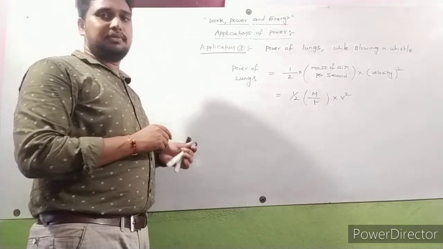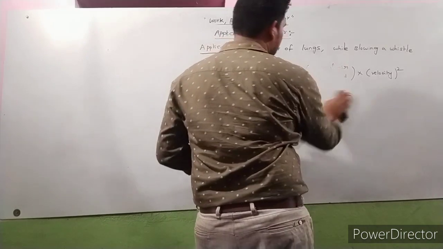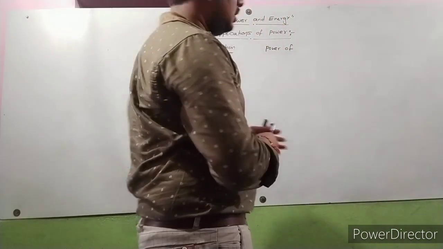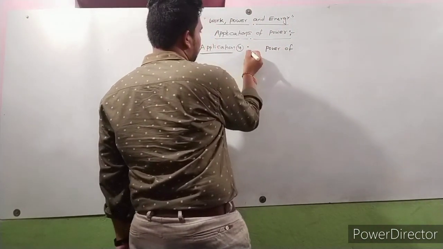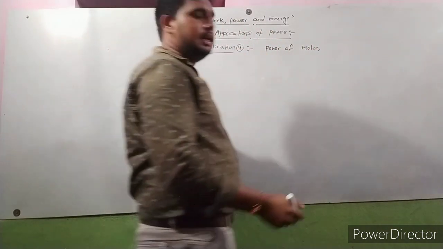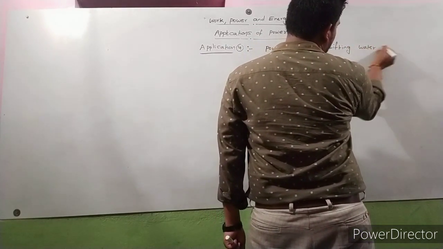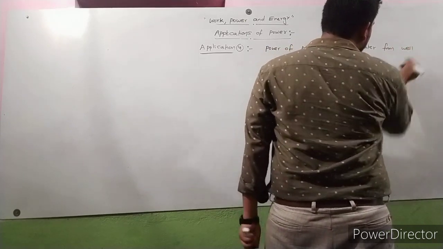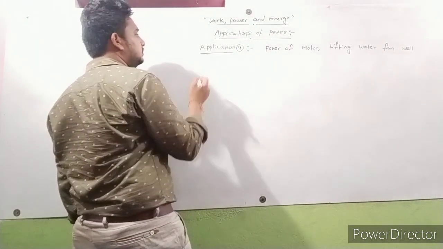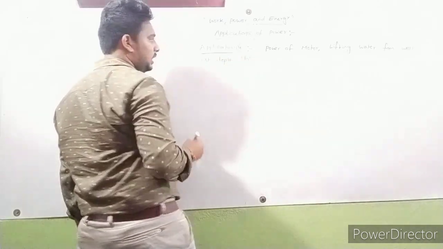Next, application number 4. Power of a motor lifting water from a well at depth h meters.